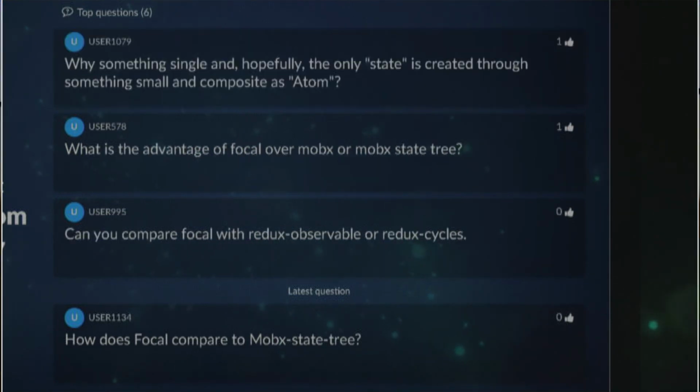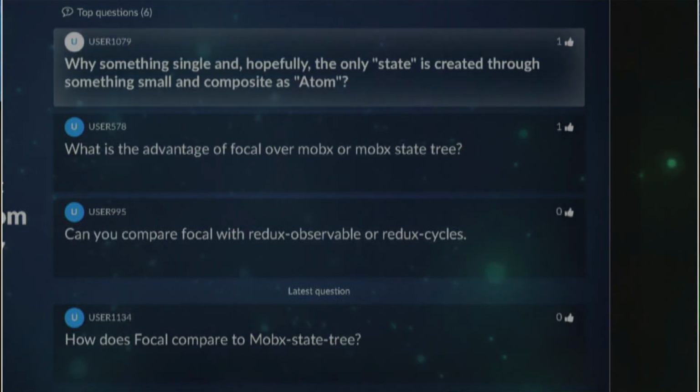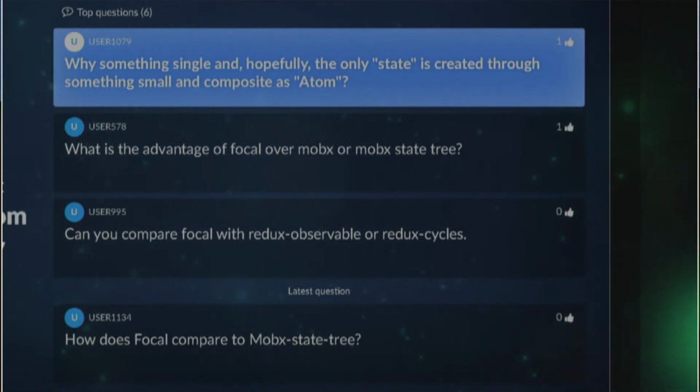Why is something single and hopefully the only state created through something small and composable like Atom? It's too philosophical a question, I think, actually. Okay, and let's do the last question.